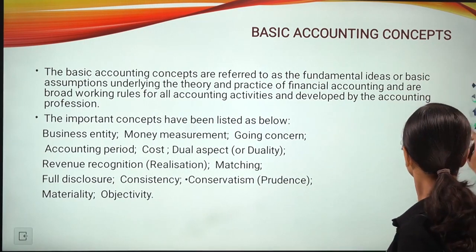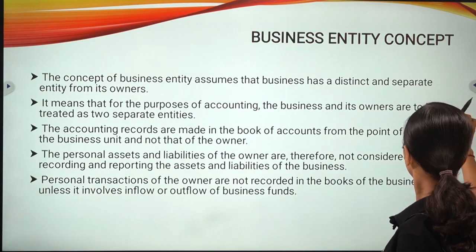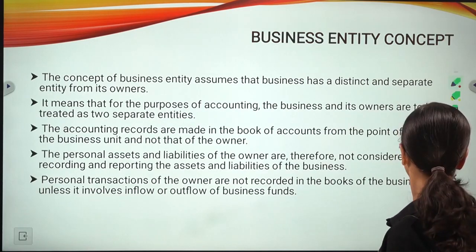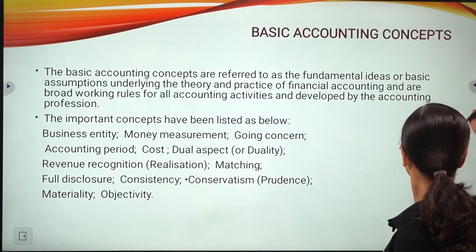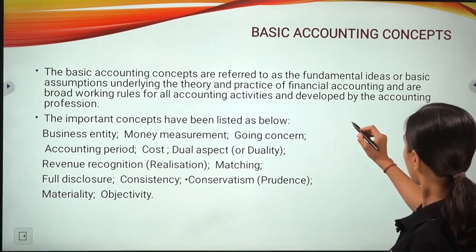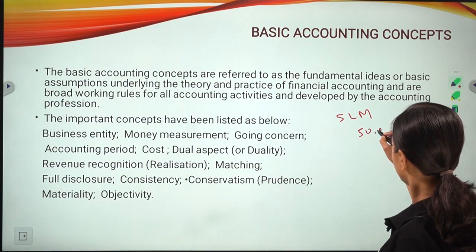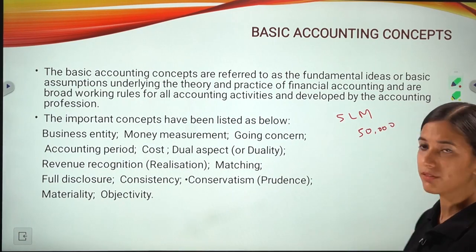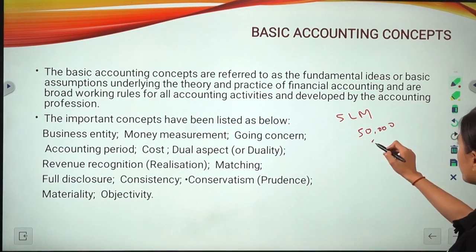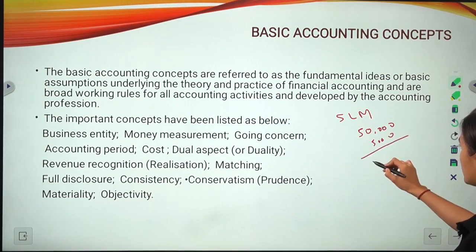Now, in the straight line method, what are you going to do? With 50,000 furniture, 10% is 5,000, which you will deduct for the first year.